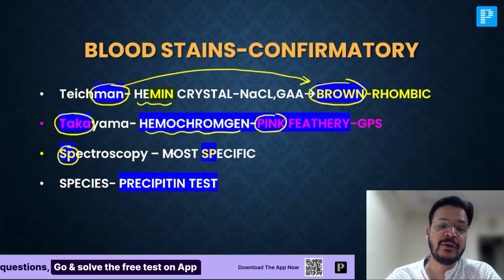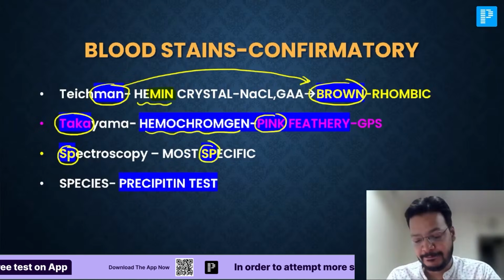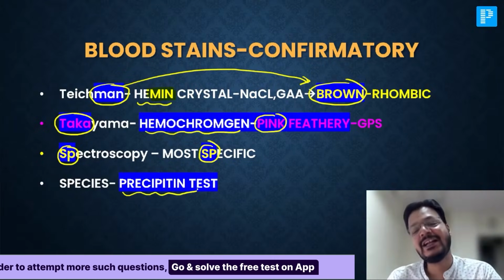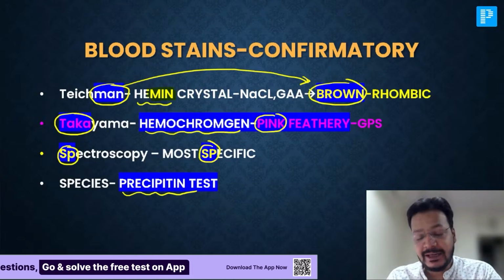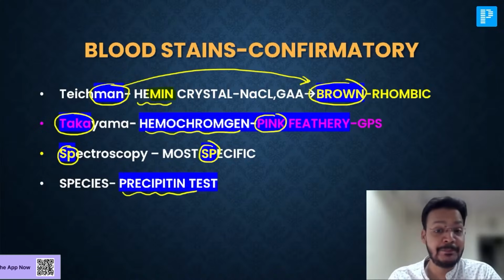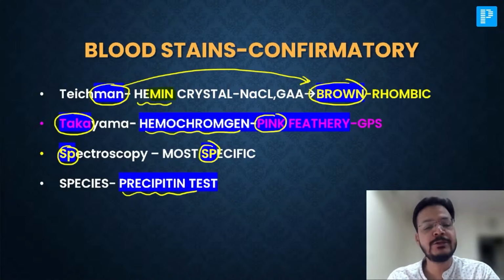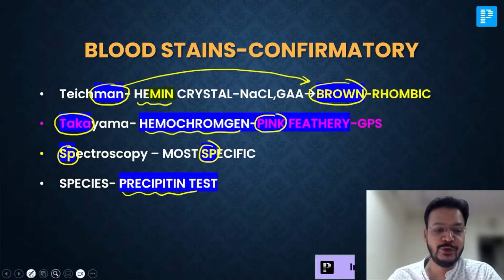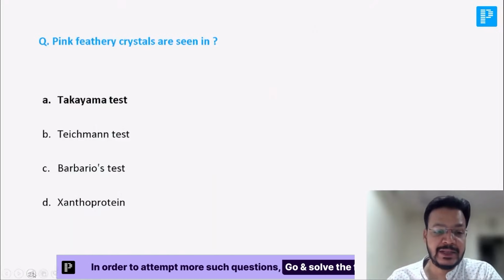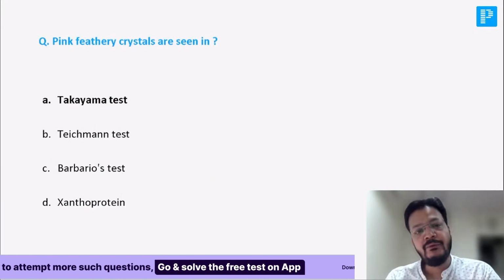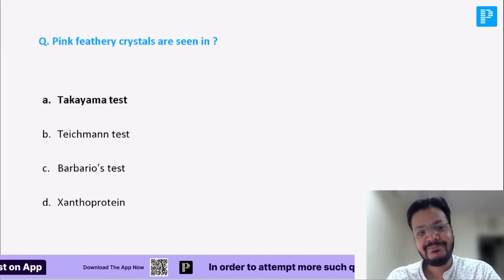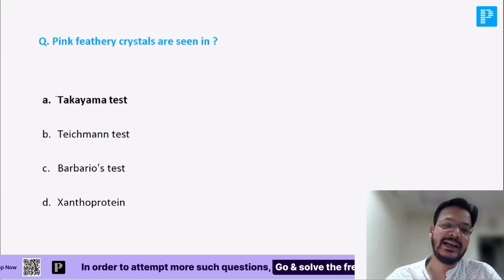Most specific test for blood stain is spectroscopy, SPSP. Or for species, we do precipitin test. That's a beauty, my dear friend. So Teichmann gives brown color hemin crystal. Takayama, your life becomes Takatak when you get the pinkish in your life. Spectroscopy is the most specific for blood stain. Species, we do precipitin. Now you can see pink feathery crystal. Tell me, pink feathery crystal, which test is this? When your life becomes Takatak. Give me the answer. Yes, it is Takayama.